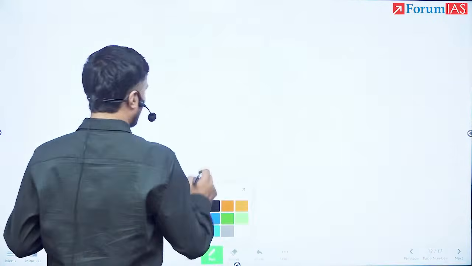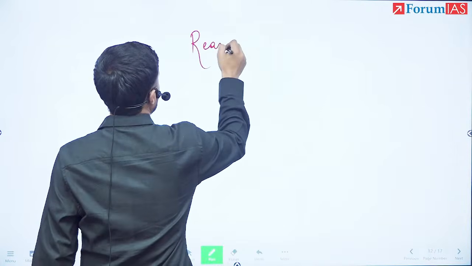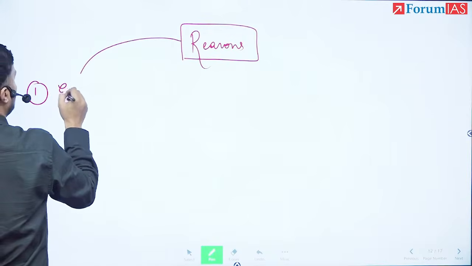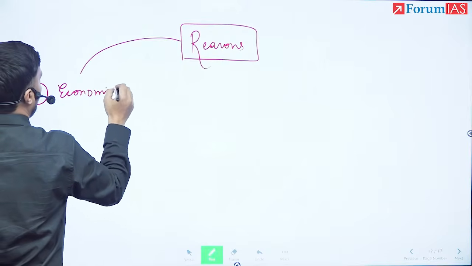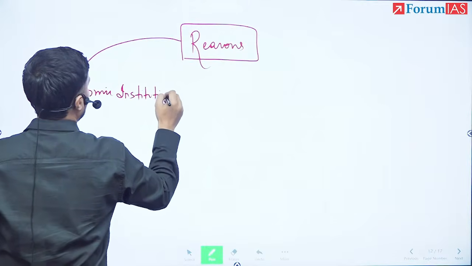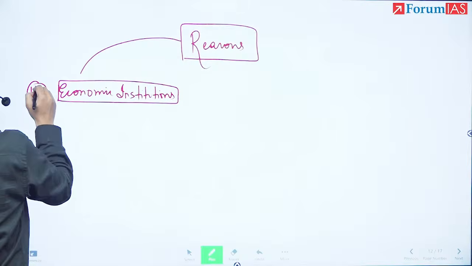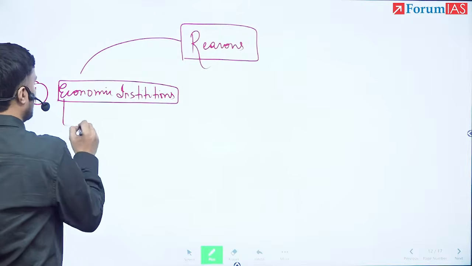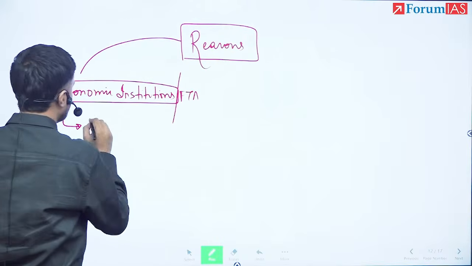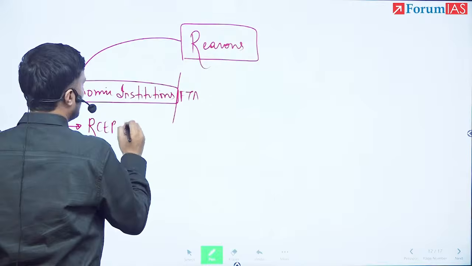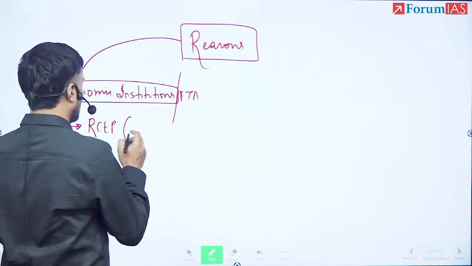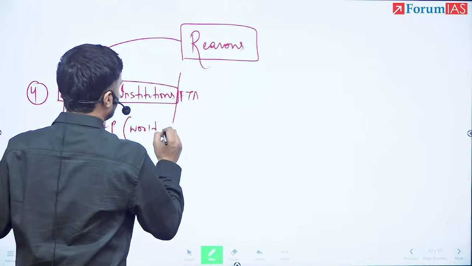Now we are entering the more important reasons. First here is economic blocs, or basically economic institutions. Economic institutions here means you talk about FTAs. RCEP, this is the world's largest economic grouping in percentage terms.